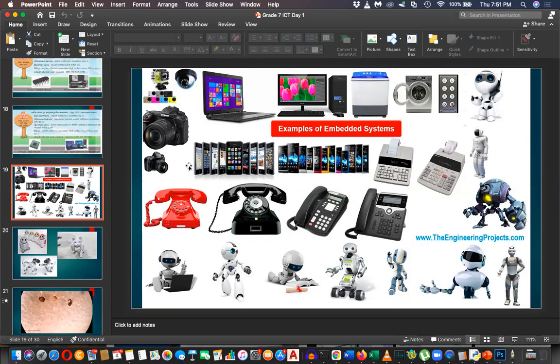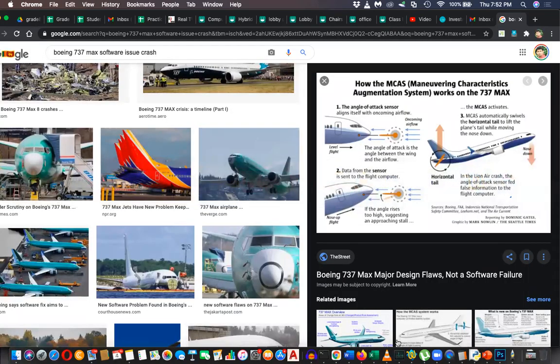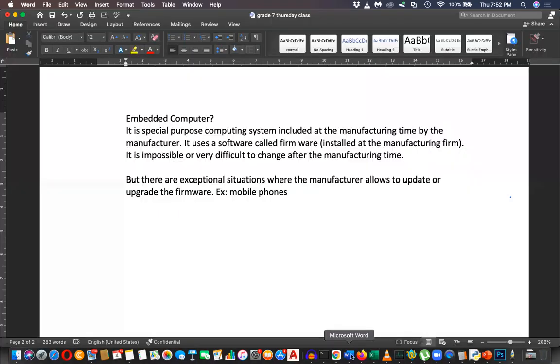Smart TVs have software that can be upgraded. Our smart TV got a software upgrade like a year ago. Yes, that's why I said smart TVs have embedded software. Normally it is very difficult to change, but there are exceptional situations where the manufacturer allows you to update or upgrade.